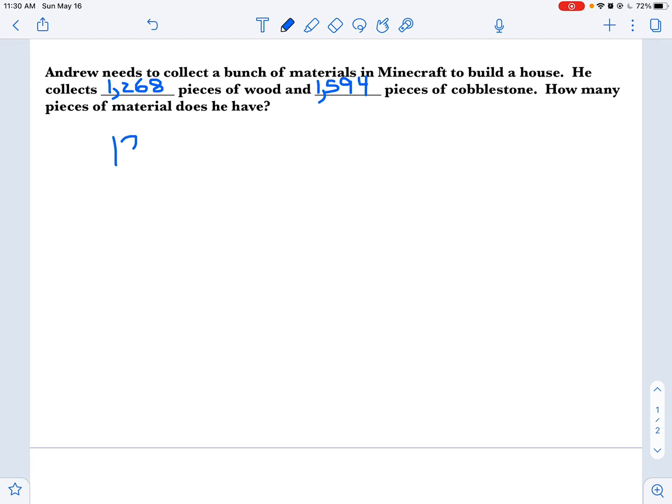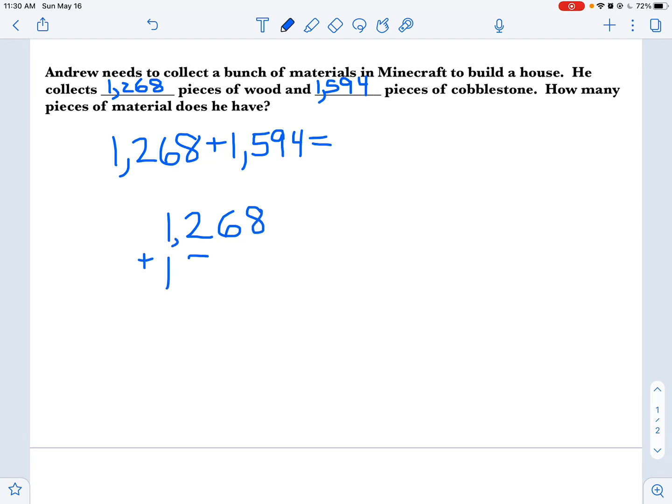So I'm going to start off by writing my equation. So I know I'm going to have 1,268 plus 1,594. That is my equation I need to solve. Now, as a fourth grader, I'm going to solve it using my traditional algorithm. So I'm going to set my problem up vertically, 1,594. And I'm going to go ahead and solve vertically. 8 plus 4 is 12. So I'm going to regroup here. 6, 9, and 1, that's going to be 16. 5, 2, and 1 is going to be 8. And 1 plus 1 is 2. So there's my answer. There's my work shown.